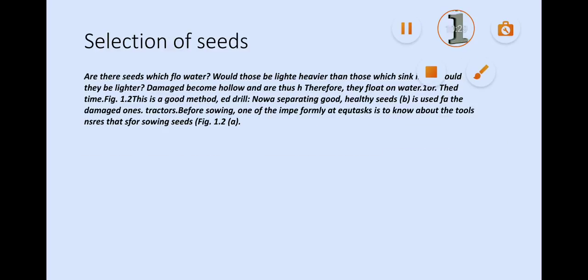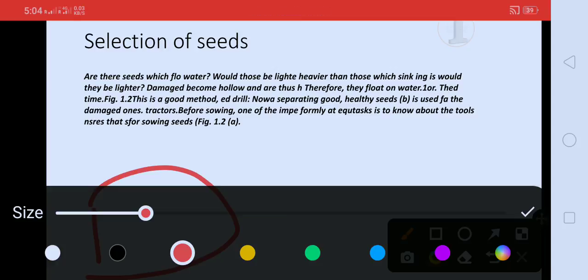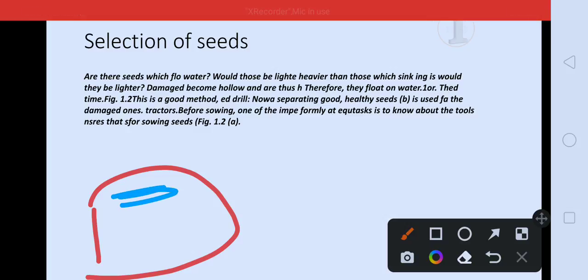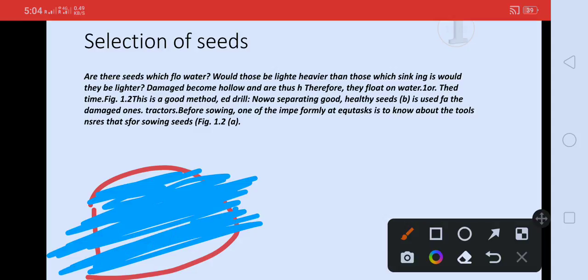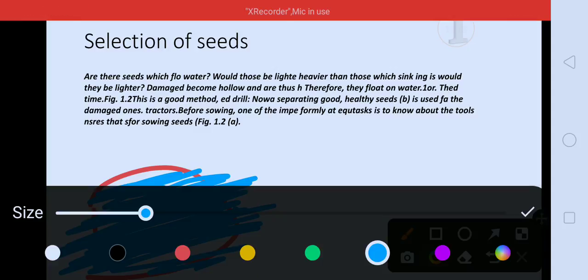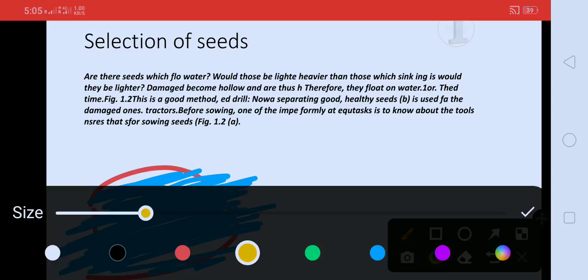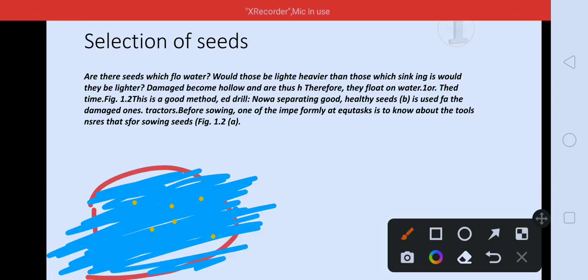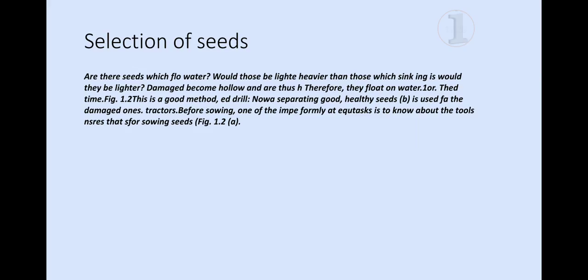So next, how can we select the seeds? Let me tell you now. First of all, we have to take water over here. Yes, in this we have taken water, as you can see. Now we have to take our seeds. We have put the seeds inside this. Let us put many seeds inside this. Now we have to do the traditional tools. I hope you have understood selection of seeds.